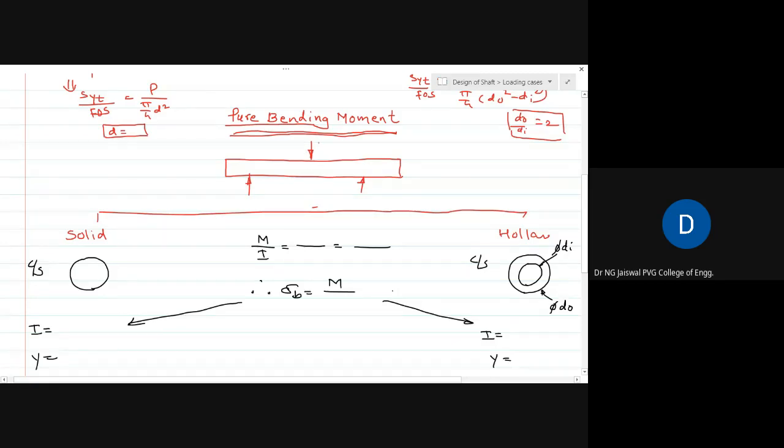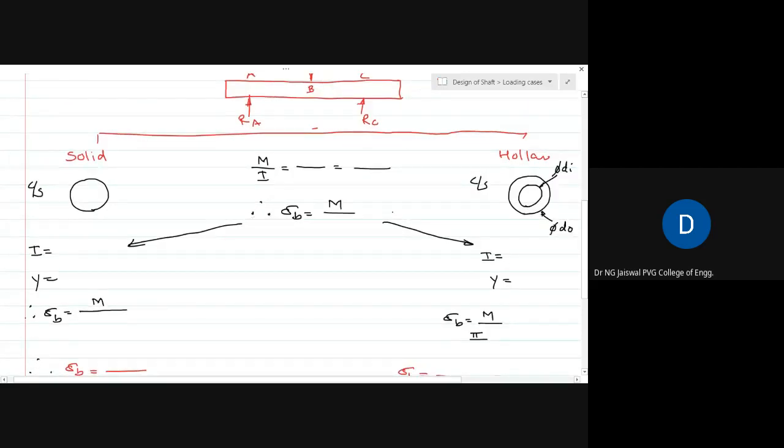This is say some load P, and maybe these are some support ends. You remove the supports and you have to put the reactions. Maybe this is the A end, this is the B end, and this is the C end. I can say this is Ra, this is some Rc, the reaction at C, and this is nothing but the force P. If this is the loading diagram, and I ask you what is the loading on this shaft, I will say that the shaft is subjected to bending moment. Of course, that bending moment is varying from location to location.